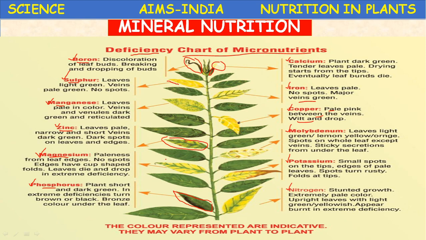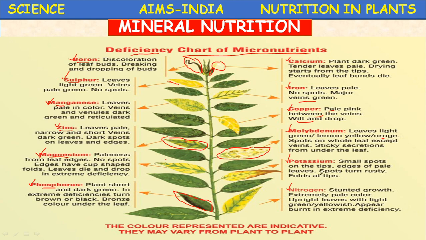Next, molybdenum. Leaves are light green, turning lemon yellow or orange. Spots appear here, on the whole leaf except the veins. The veins, these dark portions, stay green. So except on the veins, spots appear on the remaining portions. There are sticky secretions from the underleaf.